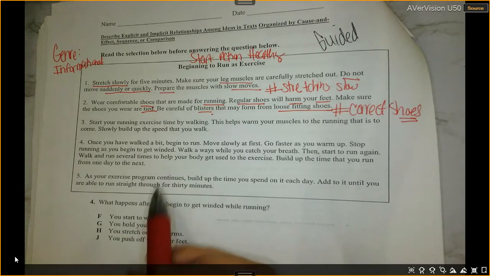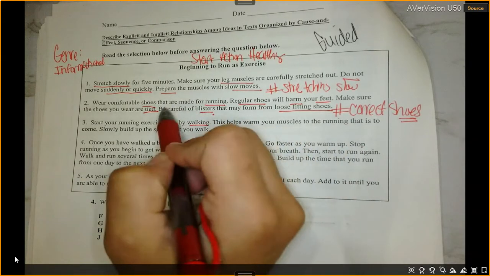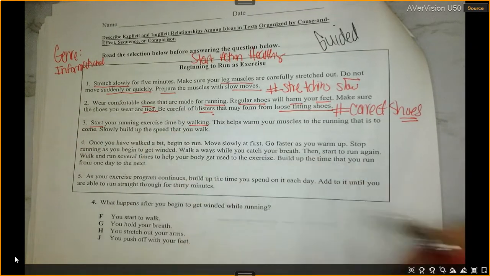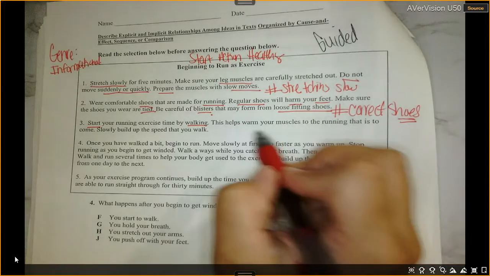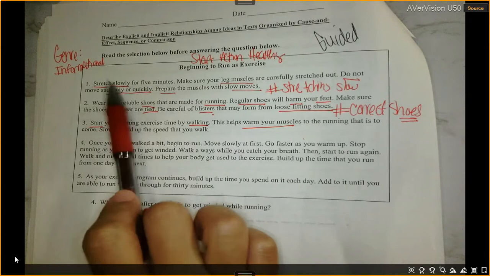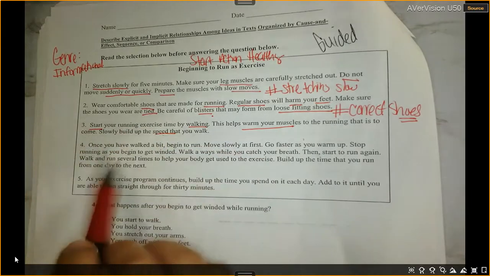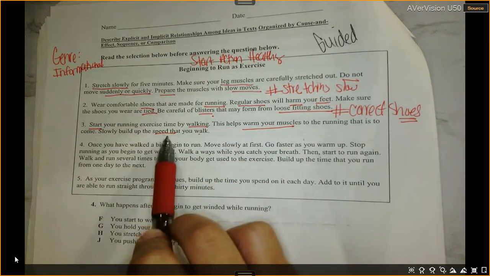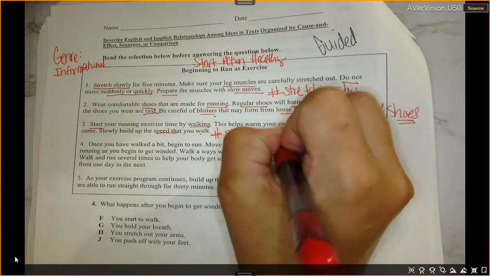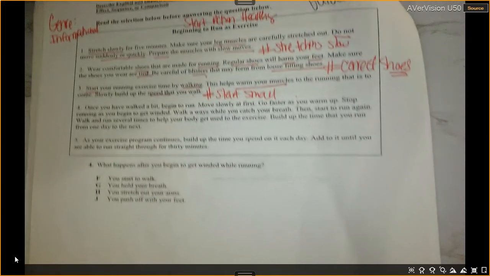So what is this one talking about? Walking. So first it talked about shoes that I needed for running. Now this one it says start your run with a walk. Why should I be walking? Because it warms the muscles. And remember, that was the first thing that it told me in paragraph 1, stretch slowly. And it says slowly build up the speed. So I'm going to start by walking, warming up my muscles, and then I'm going to speed up. So hashtag start small. Or you could also do hashtag start by walking.